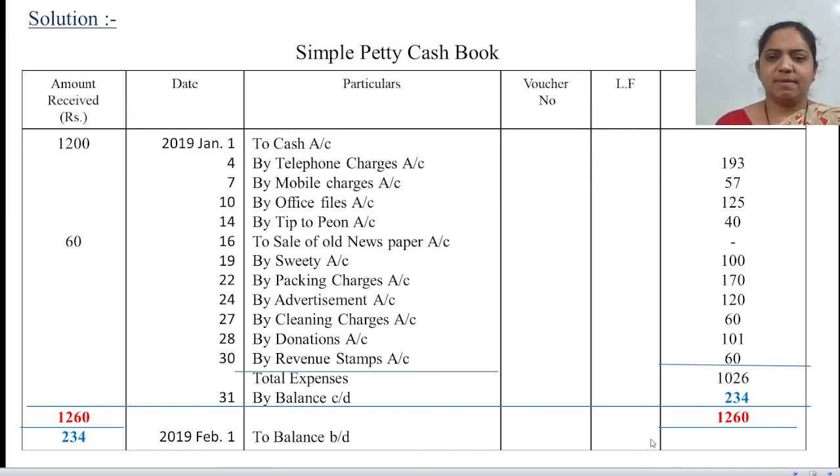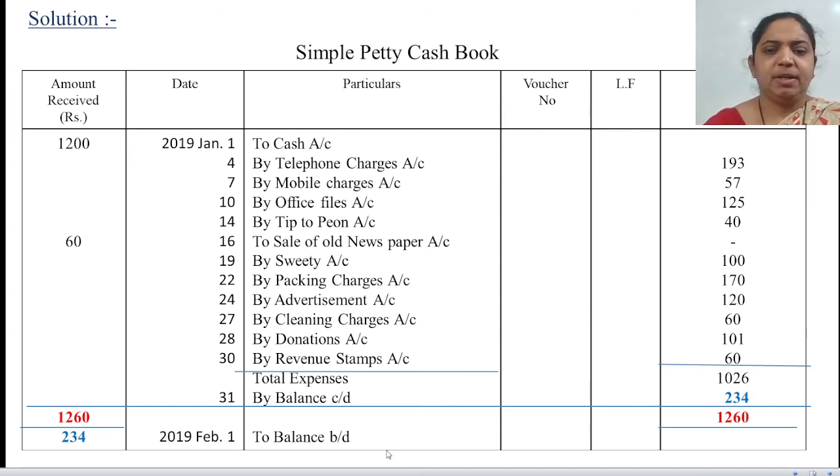Then whatever expenses there are, you have to add all the expenses. Receipt, how much is there? Here 1,260 is the received amount and 1,026 is the payment. So 1,260 minus 1,026, you will get the answer 234, which is the balance carried down. You will carry it down here, and next month on Feb 1st, it will be brought down over here as amount received, 234. Got it, everyone?